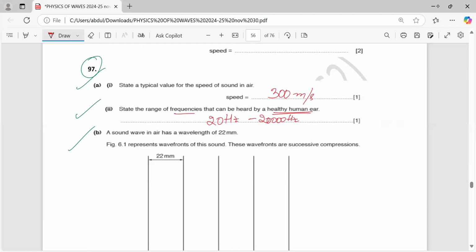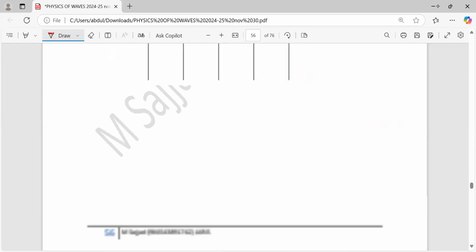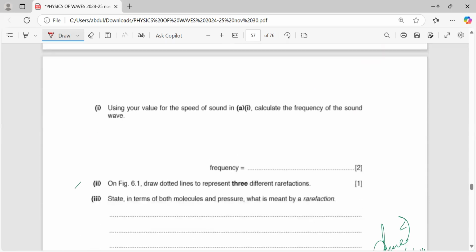Then a sound wave has a wavelength of this. This is very important. λ = 22 millimeters. It means 22 times 10 raised to power minus 3 meters. Then use your value for the speed of sound in part A to calculate the frequency of the sound wave.